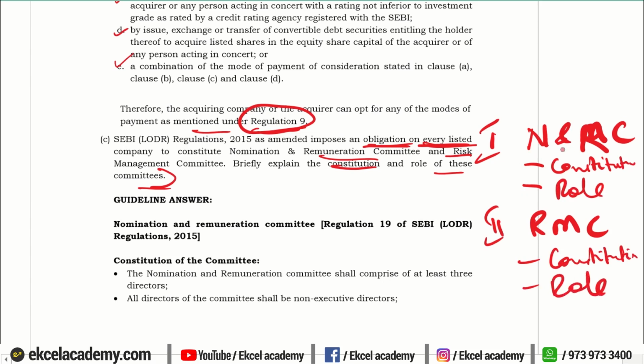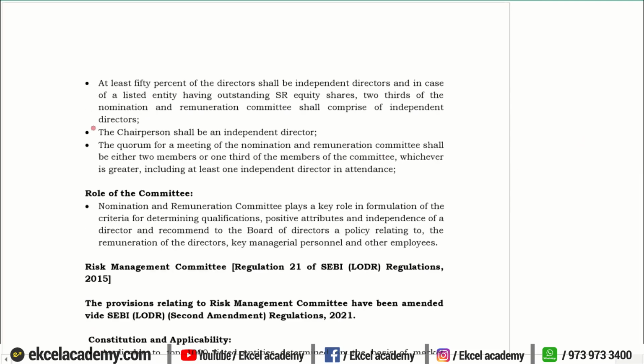So structure your answer. Divide it into 2 parts. First about the nomination remuneration committee, second one about the risk management committee, and in each case what is the constitution and what is the role of the committee. State the regulations that are applicable, the LODR regulations, right? First we will talk about the constitution of the nomination remuneration committee, and then we will talk about the role.